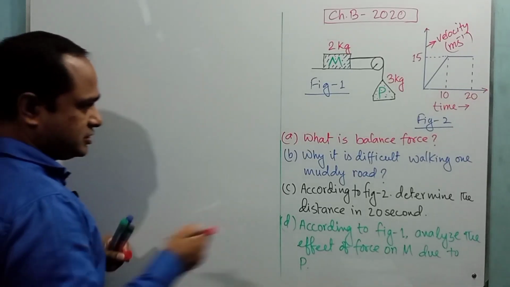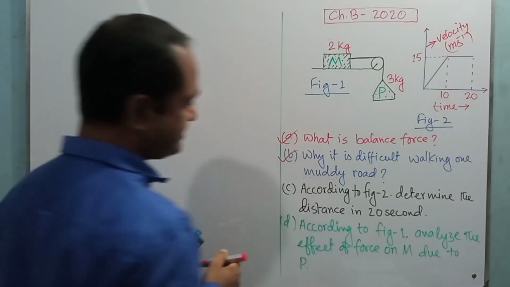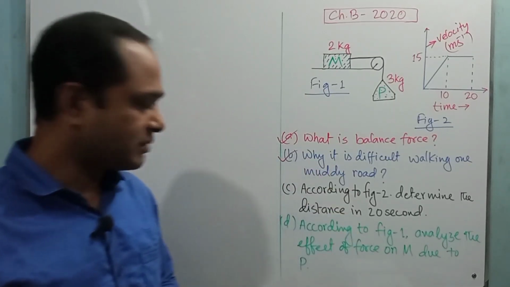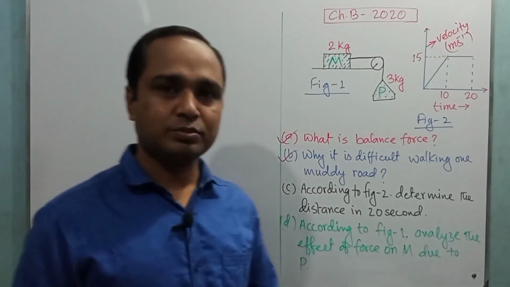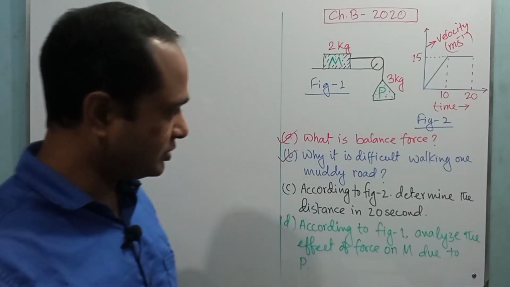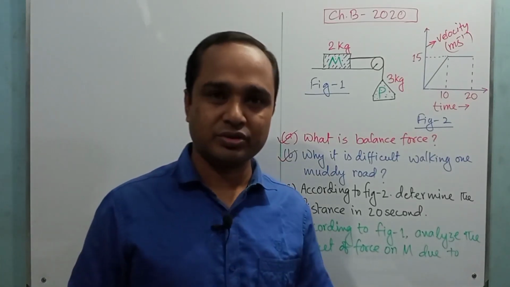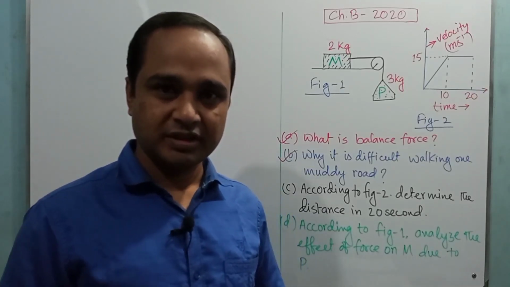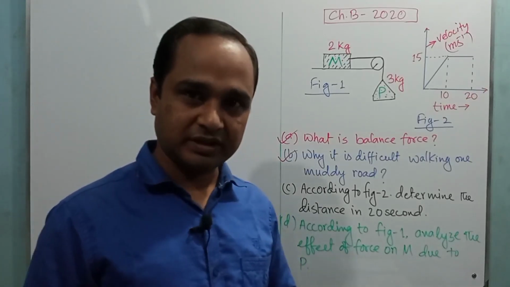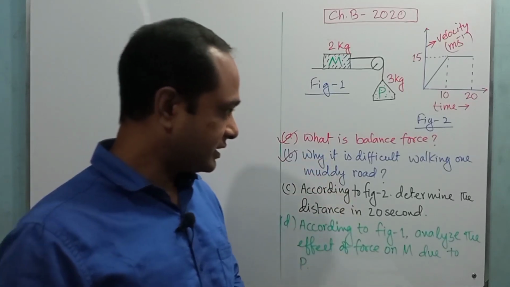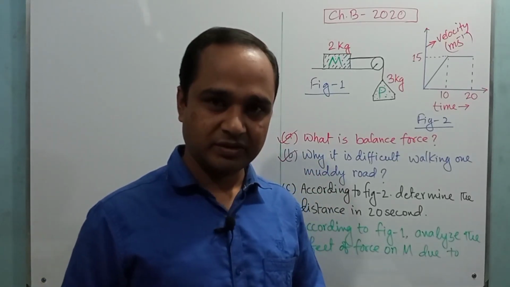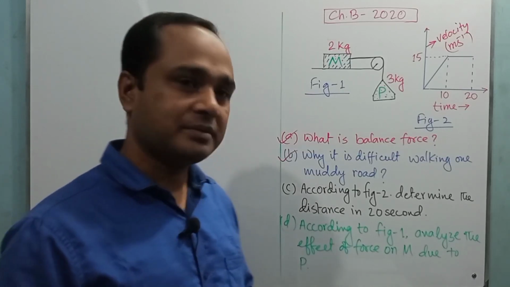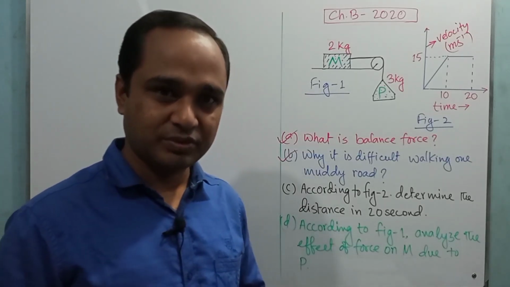Okay, dear student, now we are going to discuss our question B: why is it difficult walking on a muddy road? You know, for your movement, your walking, your running, friction between the road and the foot is required. Without friction we cannot move properly. So on a muddy road the friction becomes less, so it is difficult to walk or run over a muddy road, right? I hope you got it.